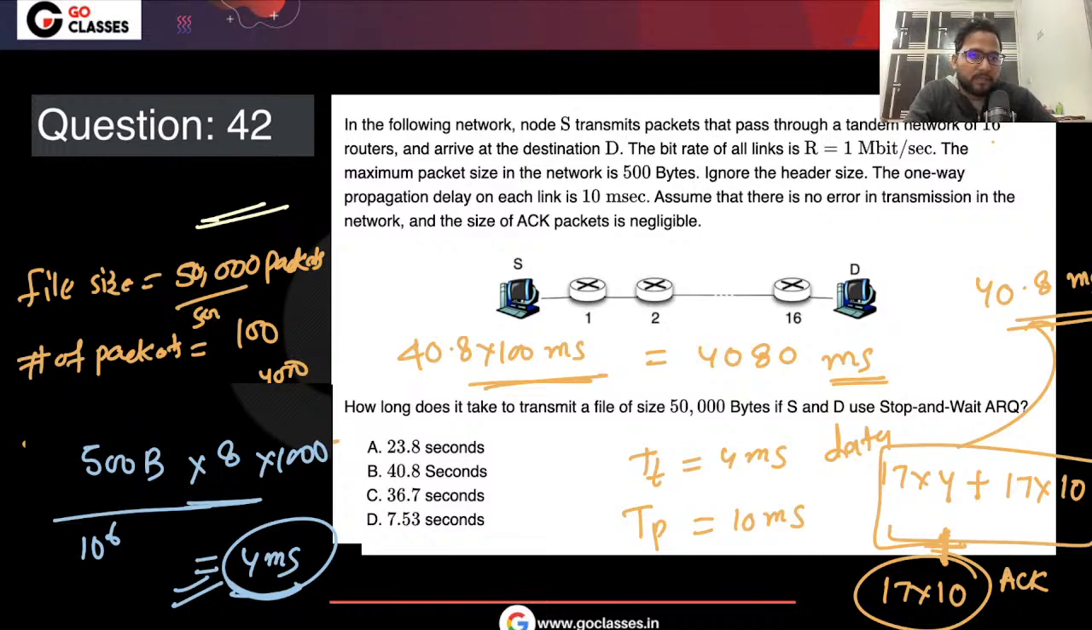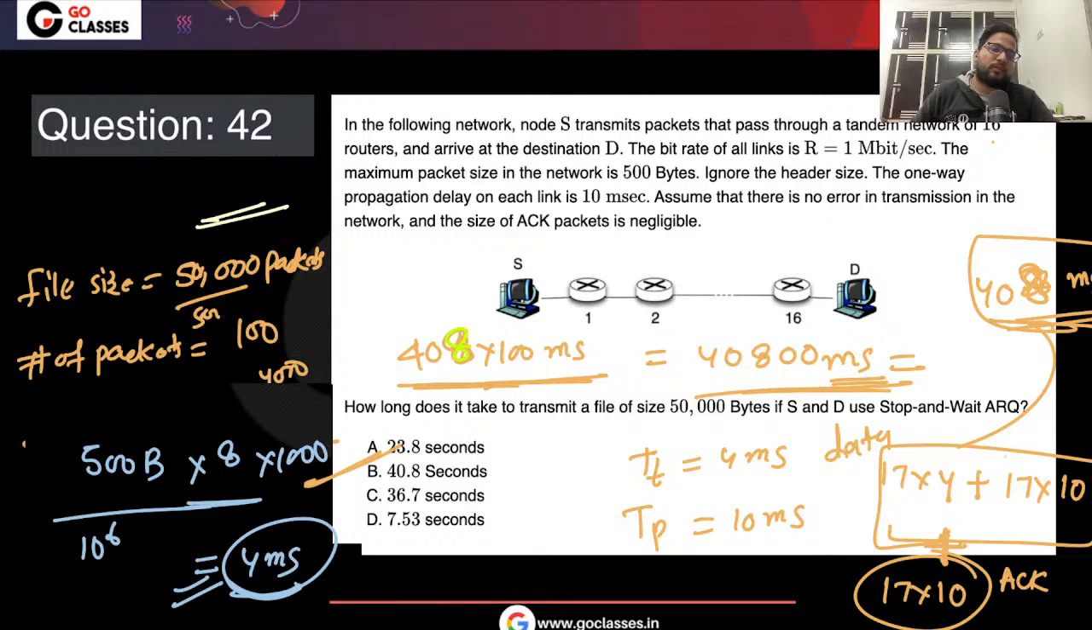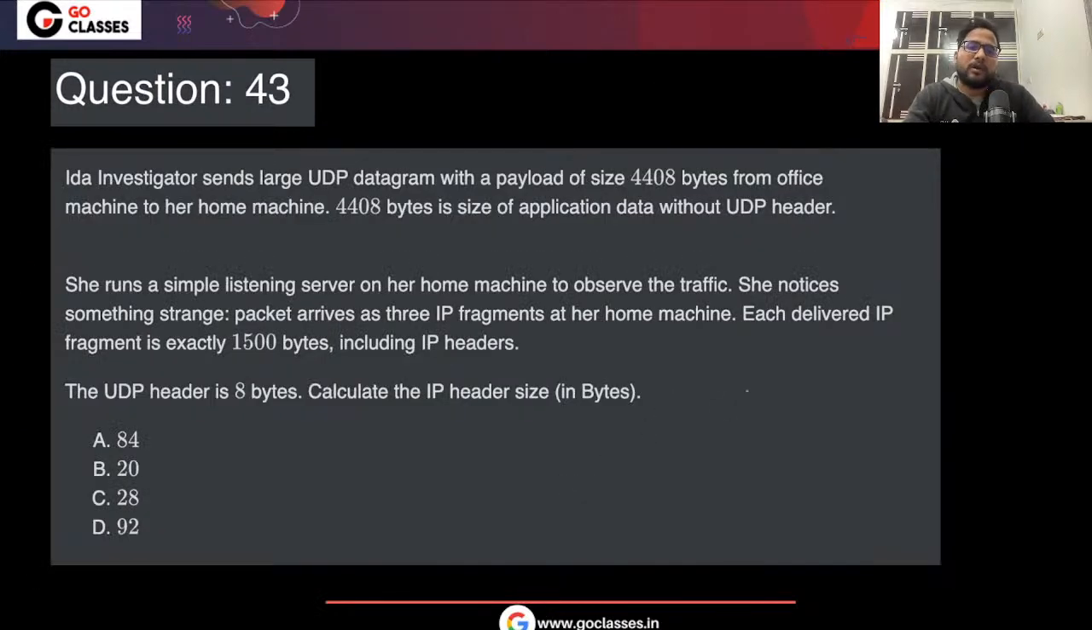Again, there is a mistake here. This is 408 milliseconds, not 40.8. Someone had commented 40.8, and I read it and had not solved it myself. So it is 408 milliseconds, and I think B is the correct answer. I'm sorry about it. I had not done the calculation, I was just believing one of the comments, and that was the mistake. Okay, now let's solve this next question. This question was nice and interesting.